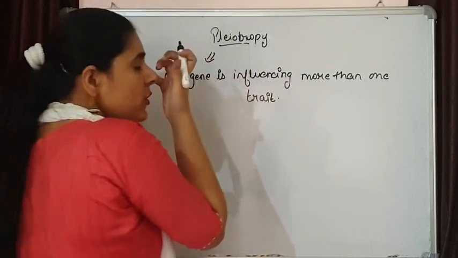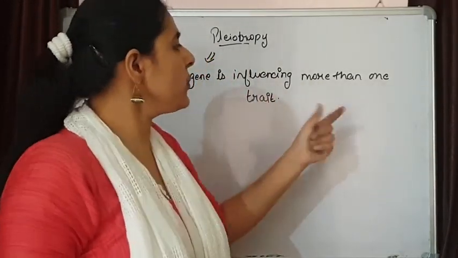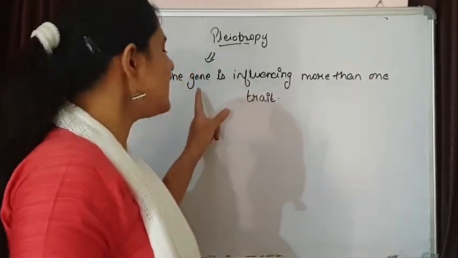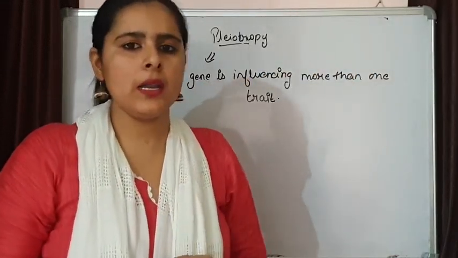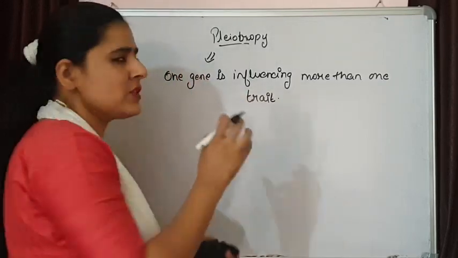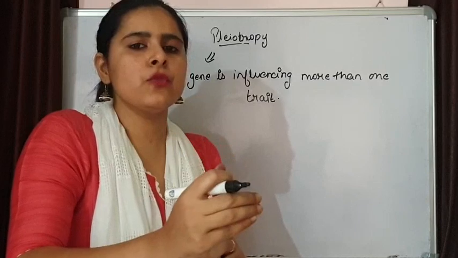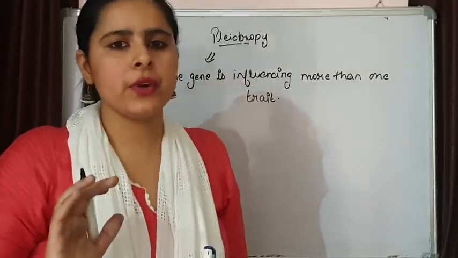Now maybe this is not the situation where the gene contributes to each trait equally. Maybe this gene is influencing one trait more as compared to another trait. This situation can be there. This gene is going to influence one trait. The main function is to control one trait, but it is influencing, up to some extent, the other trait also.